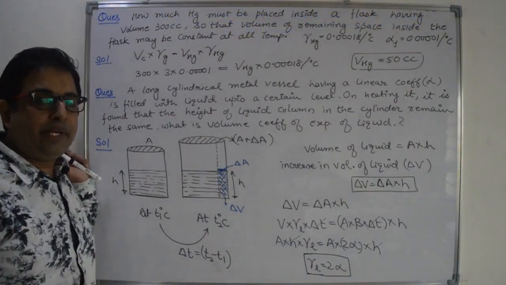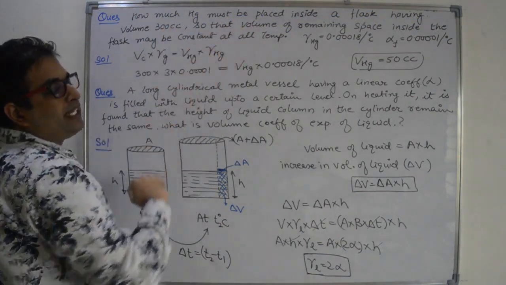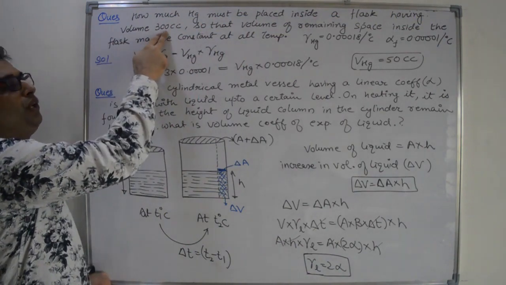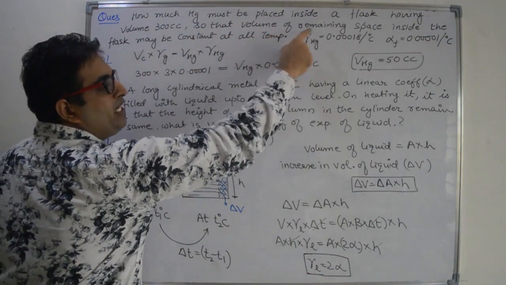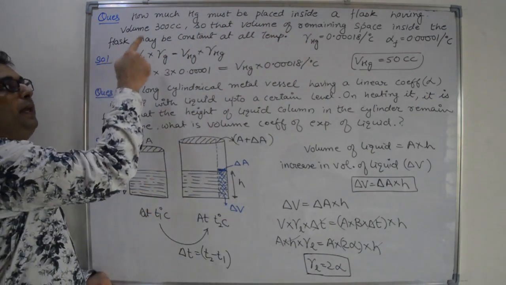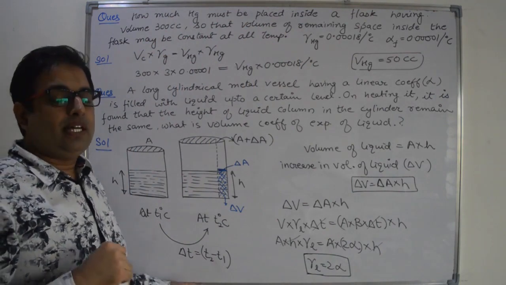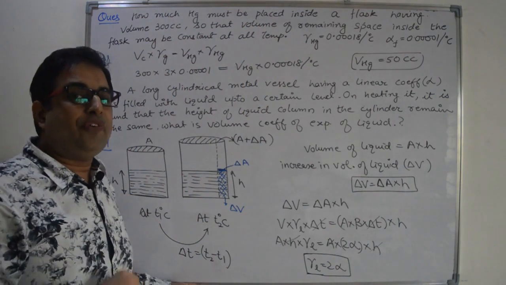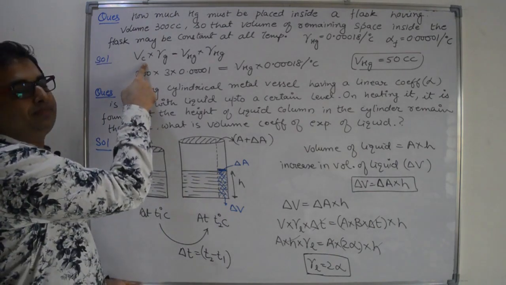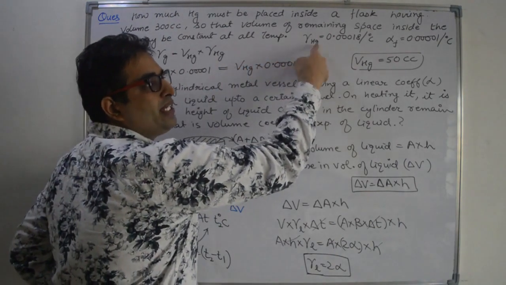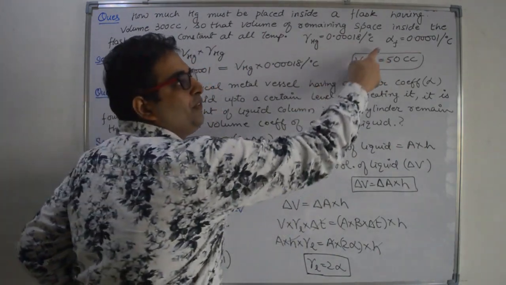Now let us see some numericals. First: how much mercury must be placed inside a flask having volume 300 cm³, so that the volume of the remaining space inside the flask may be constant at all temperatures? We have to compensate the effect of expansion of the container with mercury, and we have this condition. Gamma of the mercury is given to you, and alpha of the flask, the linear coefficient of the flask, is given to us.